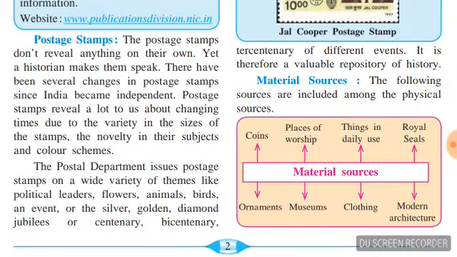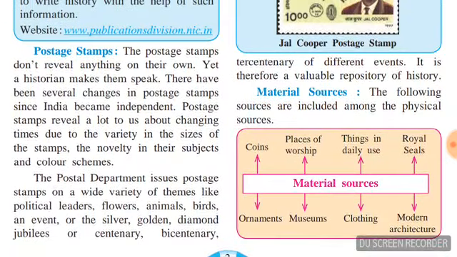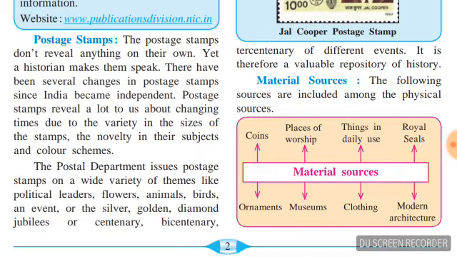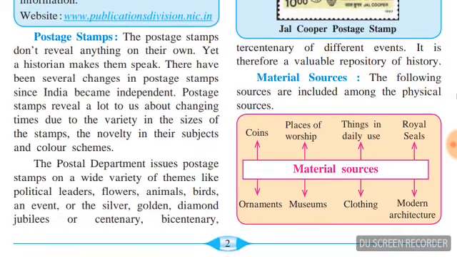It may be of 25 paise, 50 paise, 1 rupee, 2 rupees, 5 rupees, etc. So the postage stamps don't reveal anything on their own, yet a historian makes them speak. A historian means a person who studies and tells history to everyone.